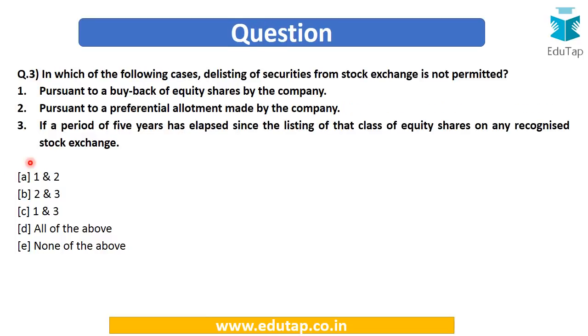Next question: in which of the following cases is delisting of securities from a stock exchange not permitted? The options are: pursuant to a buyback of equity shares by the company; pursuant to a preferential allotment made by the company; if a period of 5 years has elapsed since the listing of that class of equity shares on any recognized stock exchange. Options are 1 and 2, 2 and 3, 1 and 3, all of the above, or none of the above.